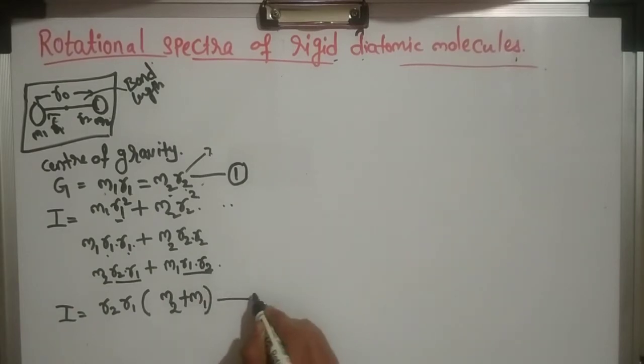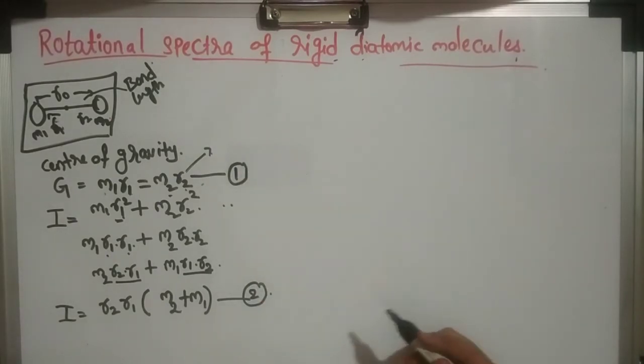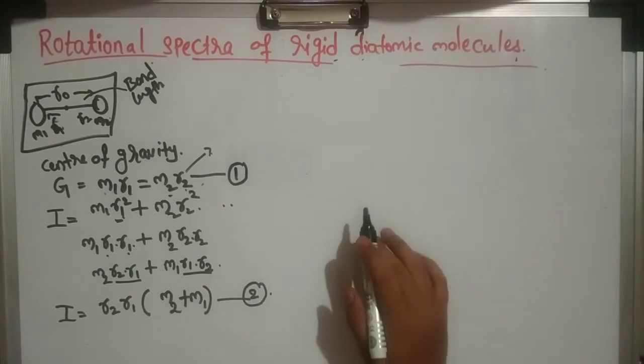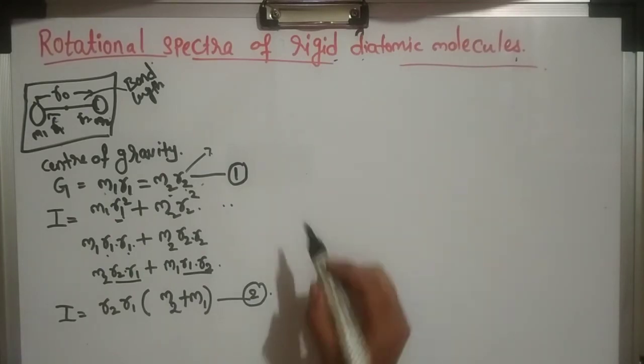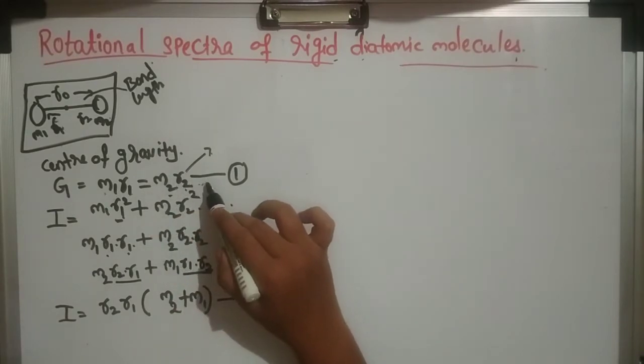This is equation number 2. You have understood this equation. So please don't just watch it, note it down while watching the video.